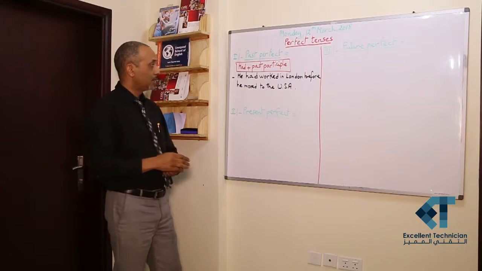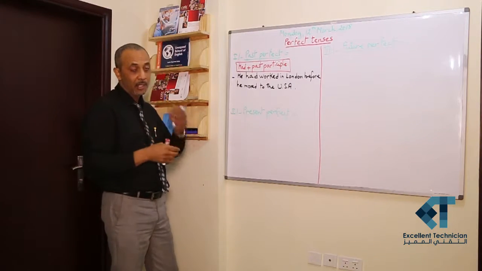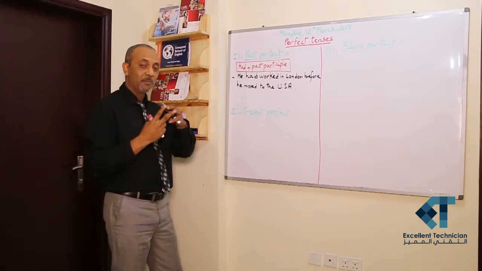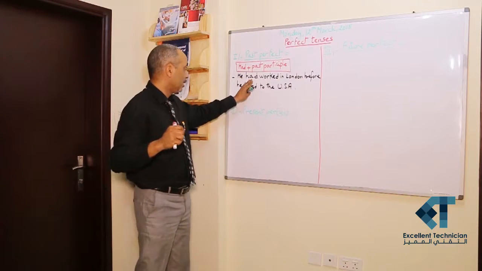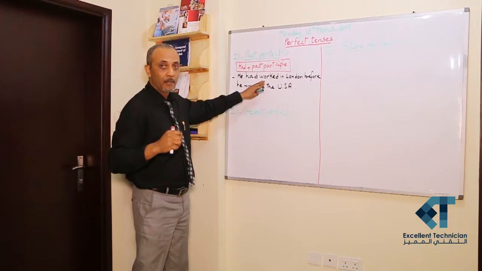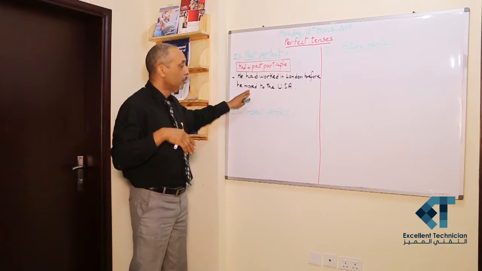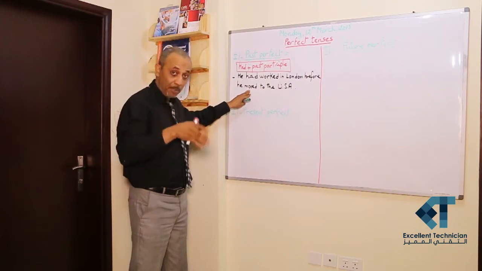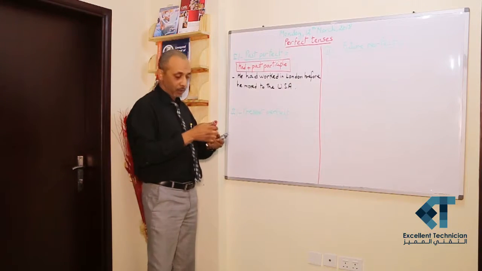He had worked in London before he moved to the USA. Here we have two verbs, two actions. Both of them are in the past, but one was before the other. Verb to work was a long time ago, before verb to move, which is in the past also, but it happened after verb to work.